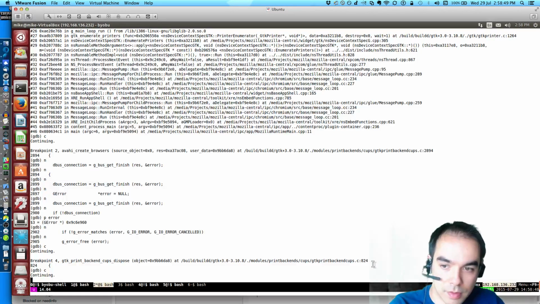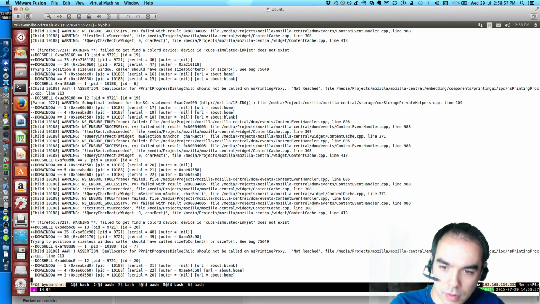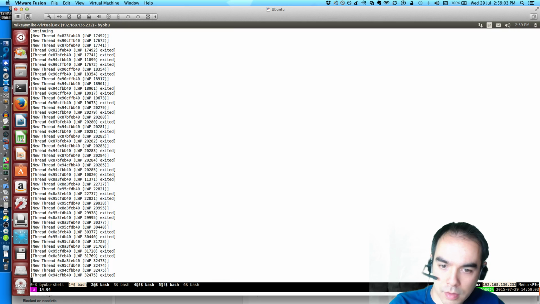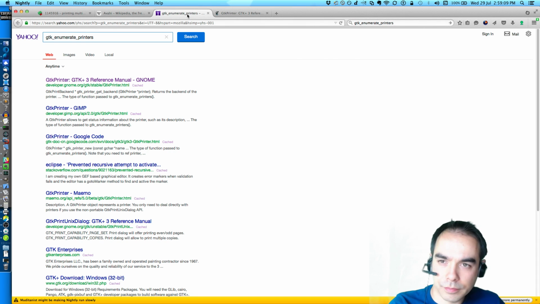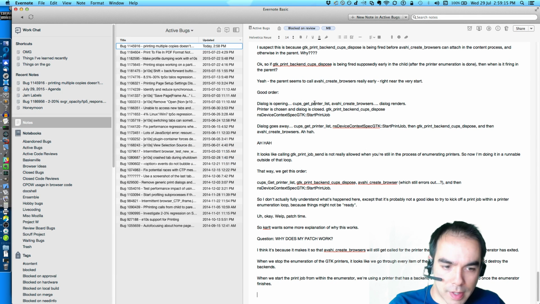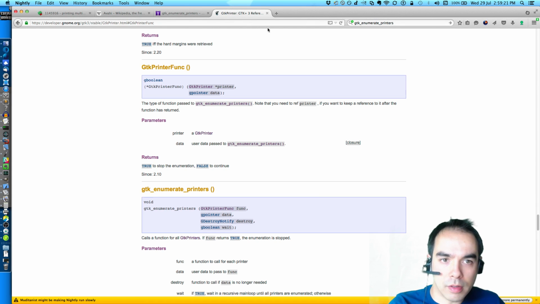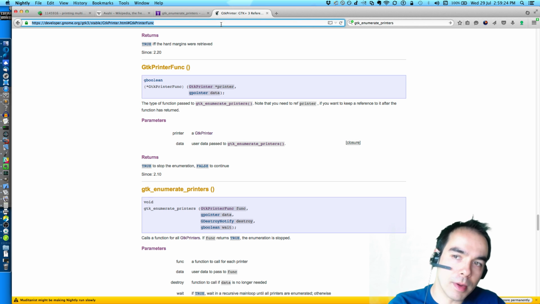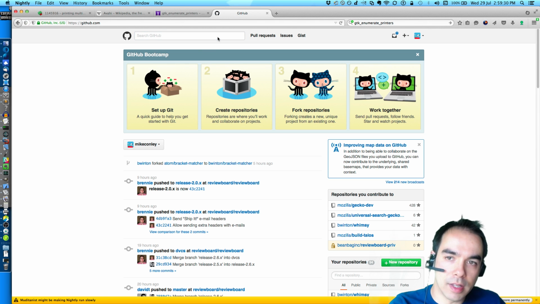I think that's true. So maybe I'm just using enumerate printers wrong. Does anyone ever start a print job from within enumerate printers? How do people use GTK enumerate printers?